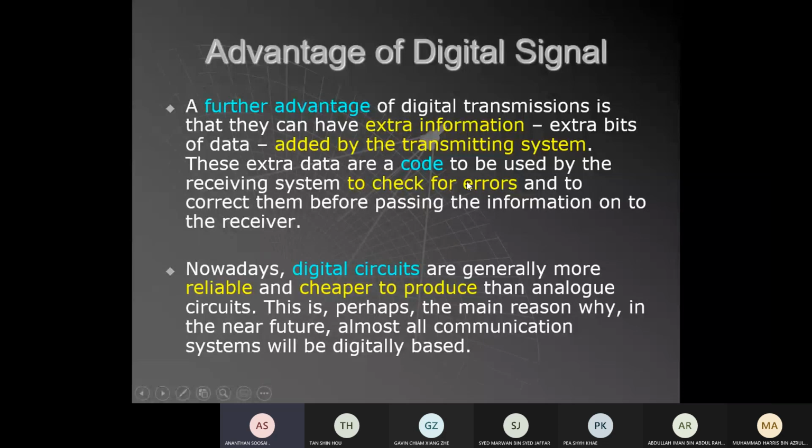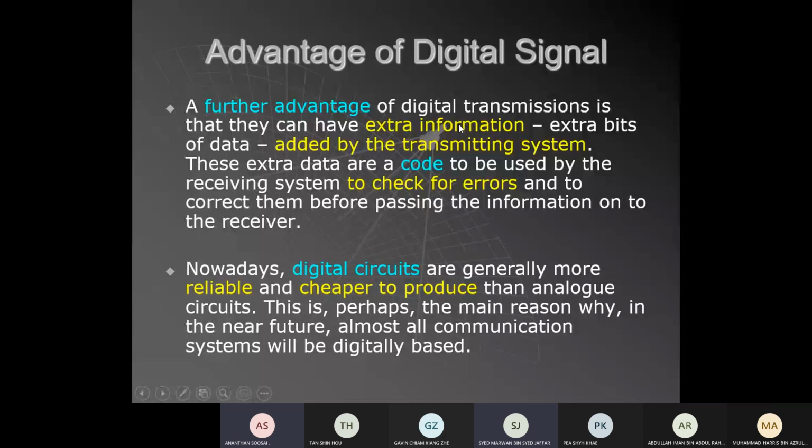Okay, the digital signal will not only remove noise, it has more advantages. It's a long list compared to analog. A further advantage is that your digital signal can carry extra information, can code, can encrypt data. Encrypt means what? You can put a password. Like Astro, they can give you a password. If there is a channel you want to close, you can place a password to block it. So digital can do that.